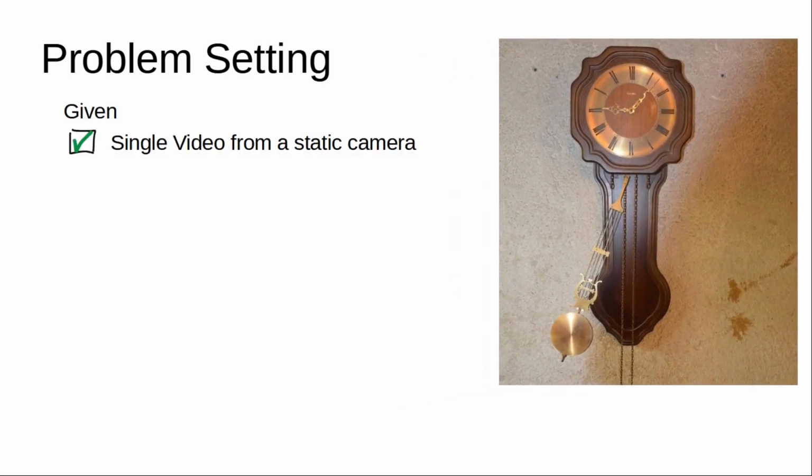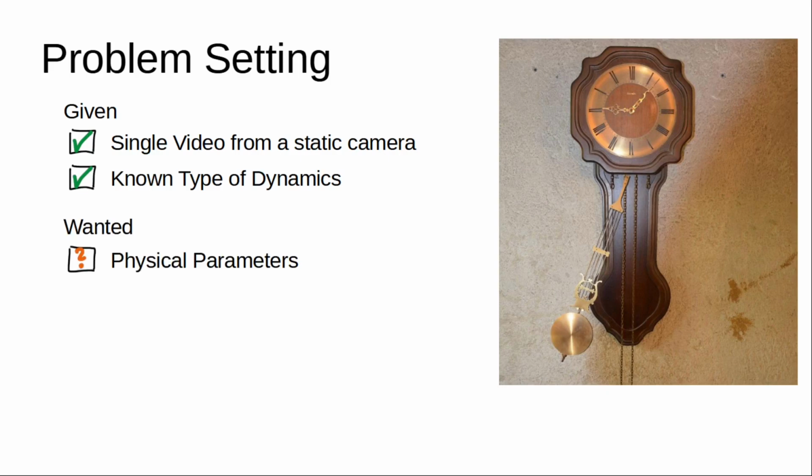As input, we are given a single video taken by a static camera. Our method works on a per-scene basis. We assume that we can describe the physical phenomenon by a parametric model, for instance by an ordinary differential equation. We are interested in estimating the physical parameters of this dynamics model.